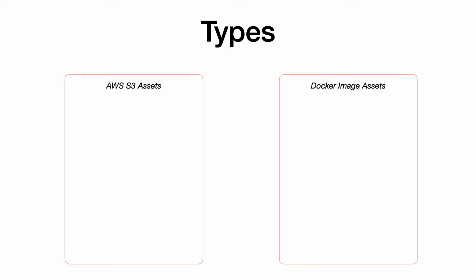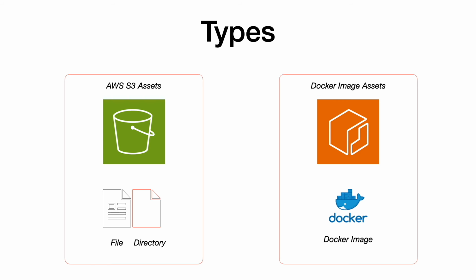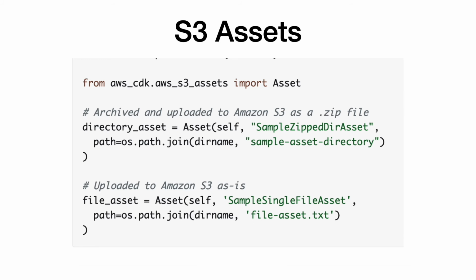CDK supports two types of assets, AWS S3 assets and the Docker image assets. S3 assets represent the local files and directories that the CDK uploads to the S3 buckets. And the Docker image assets, as the name describes, are the Docker images that the CDK uploads to the AWS ECR, Elastic Container Registry. You can define both the local files and directories as assets. CDK automatically packages and uploads them to the CDK S3 bucket.